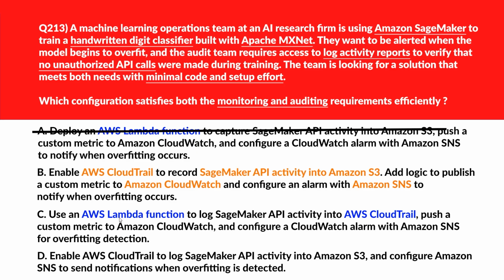We'll move to option C. Again, option C uses Lambda just like option A, which we have rejected. CloudTrail doesn't accept logs from Lambda. It passively records AWS API activity. Let's delete this. We'll now move to option D. Option D, if we look, SNS alone doesn't detect overfitting. A CloudWatch metric and alarm are required. Wrong answer. We'll lock option B as the correct choice.